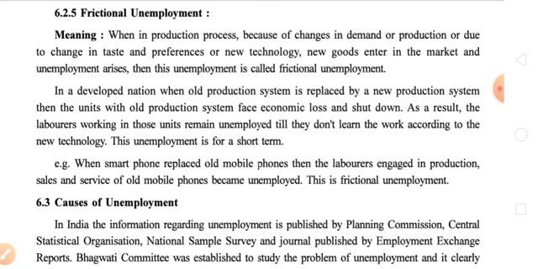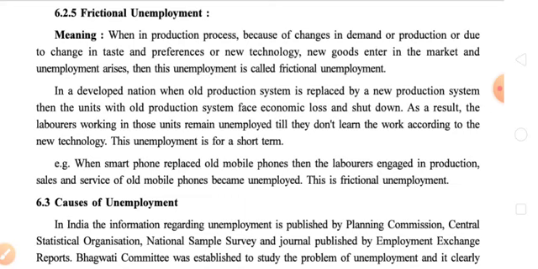So, the reasons for frictional unemployment we have discussed so far: first, when in the production process, because of change in demand, that is the demand for your product becomes obsolete, or we can say outdated, or change in production. This is the second reason.